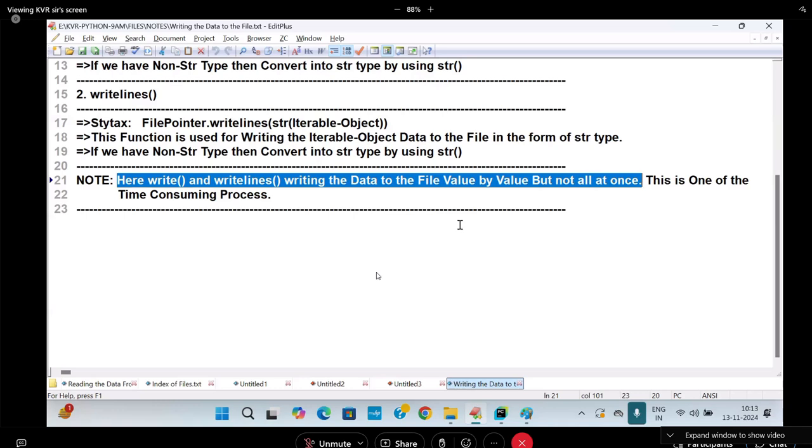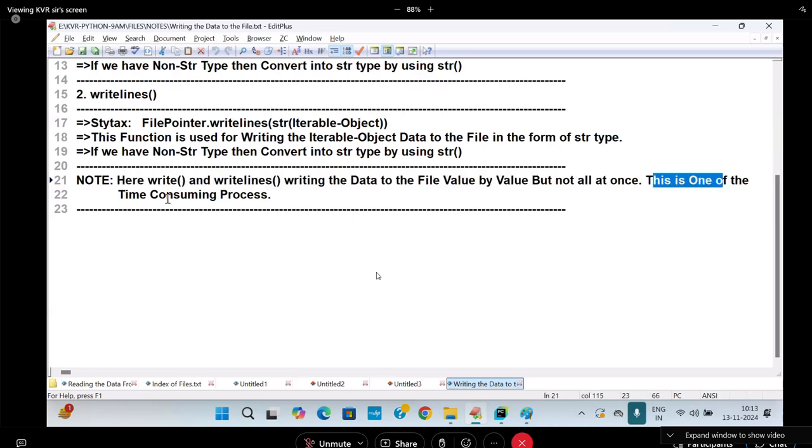Right or not? That is one of the time consuming processes. If my object is containing 100 values, 100 times writing: taking first value, checking, writing; second value, checking and writing; third value, checking and writing. If 10 values are written and the 11th value gives an error, that is going to become a problem or not? That is called a time consuming process. So how can I avoid that? How to write all at once?